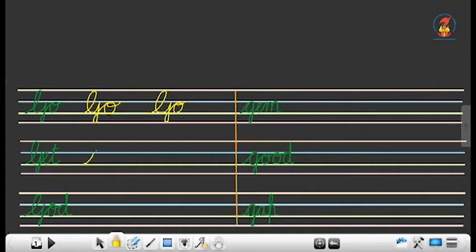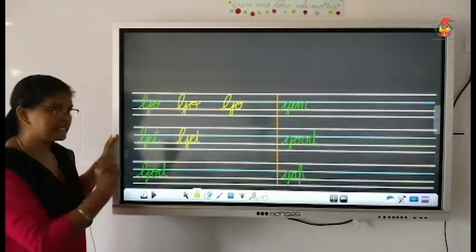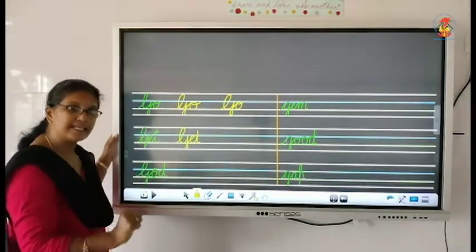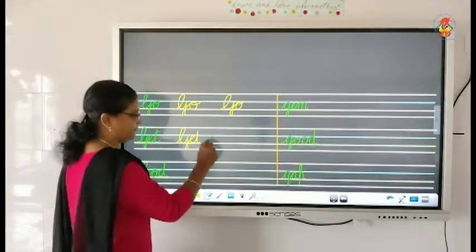Start on the third line as usual G, take a curve, big curve like C, go to the second line, come down to the fourth, then E in between the second and the third, then T in between the third and the second. You mustn't touch the first line and then you have to put a line. Don't lift up your pencil until you complete writing the complete word.